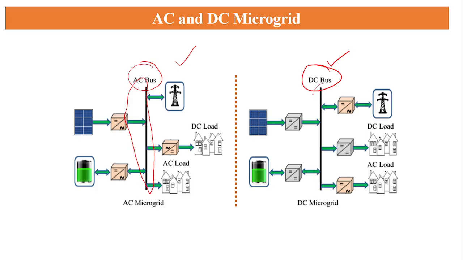Here, DC bus means whatever energy we are generating, we have to connect only through the DC port itself. So that is called a DC bus, DC microgrid. A PV panel directly has a DC supply, so we can directly use the DC supply here. Suppose I am using a wind turbine. The wind turbine generates AC, so I need to put in an AC to DC converter. Then the DC can be integrated into the common bus. So this is the difference between the AC microgrid and DC microgrid.